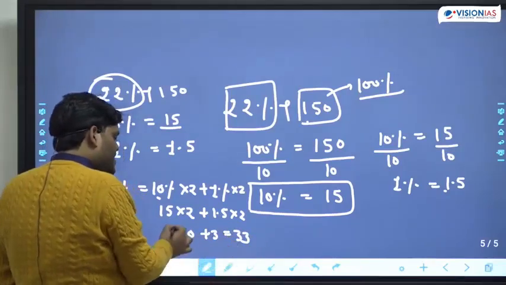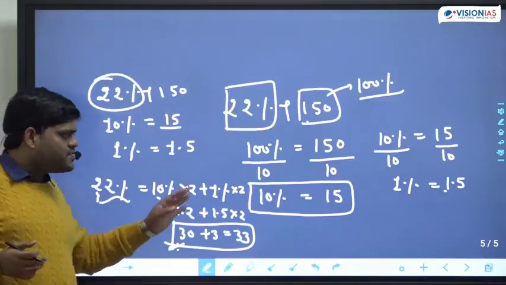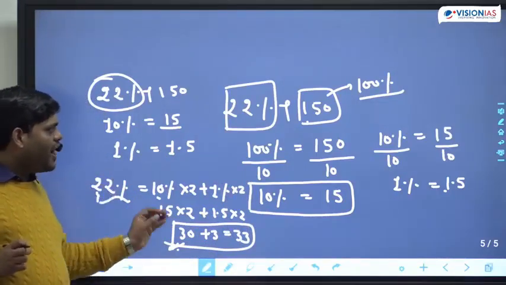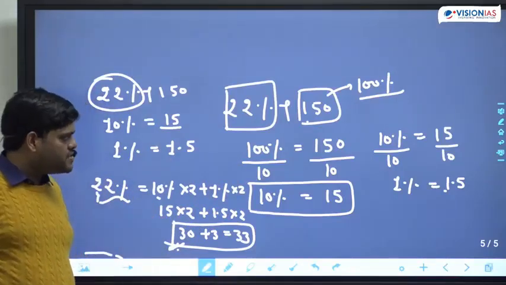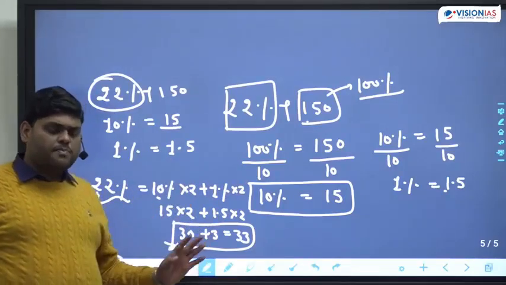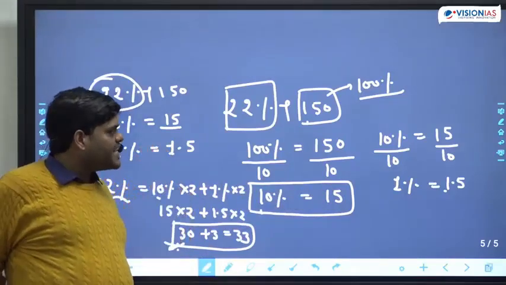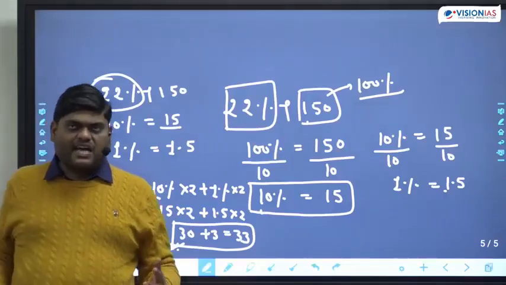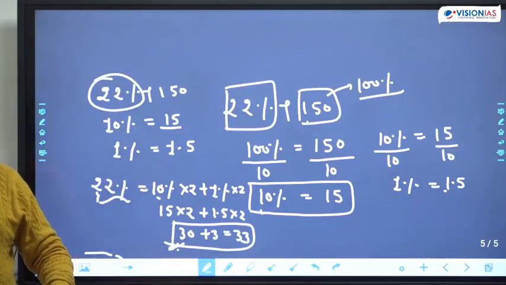The answer is 33. You can say, sir, this is a very hectic process. This is very simple. Just understand the basic first, then I will tell you how to solve this without pen and pencil. Understand the basic first. That means we simply have to find the 10% and 1% combination, and we can answer most of the questions.